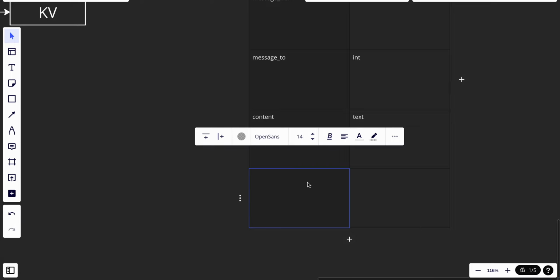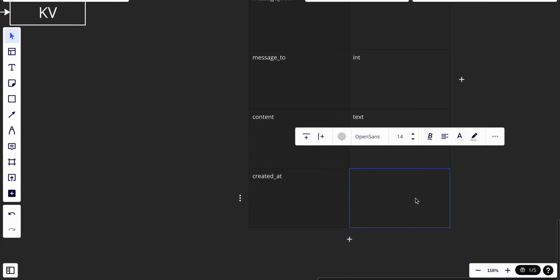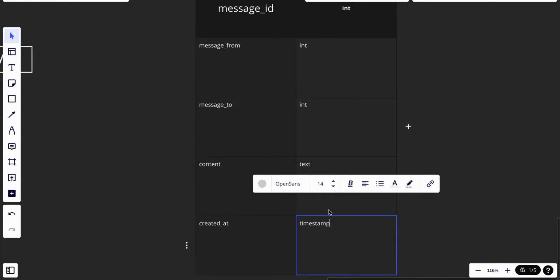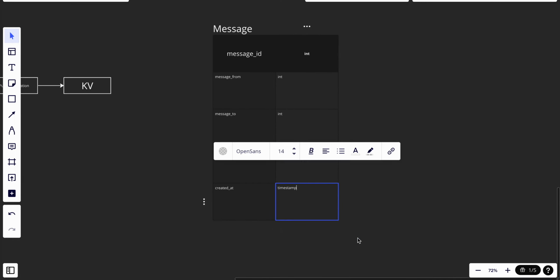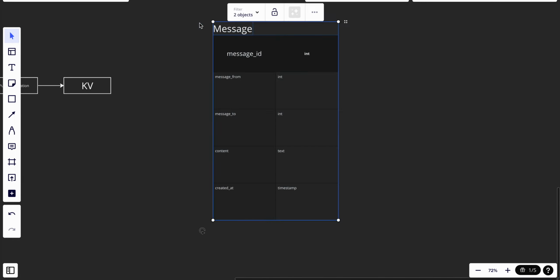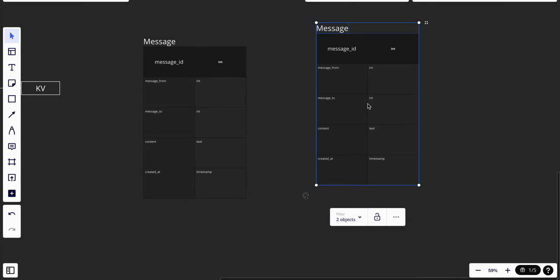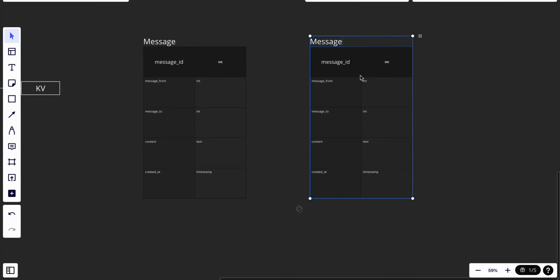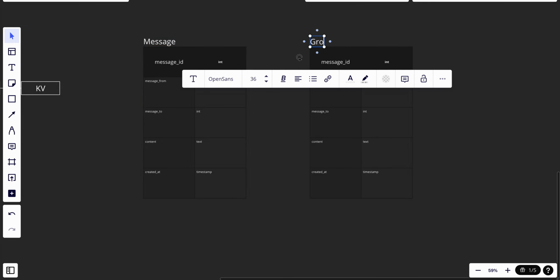And I guess for this one it will be quite important that we have a created it, and this will be a date timestamp. And I guess this is the table for the message, and the table for the group will be quite similar, because I guess we need another table for the group. Let's just have this one for the group.